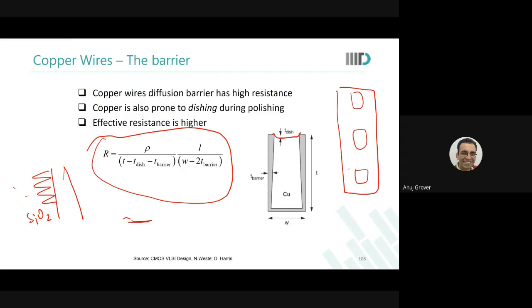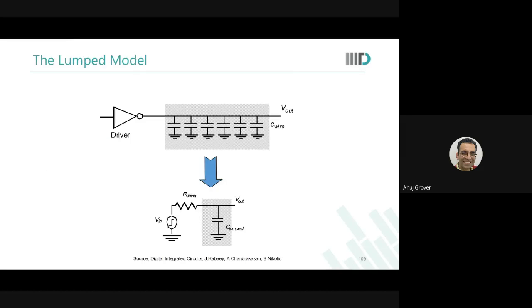Okay. Now as long as the wires are thin, this dishing cannot be that large, because there is a support of barrier and there is support of silicon dioxide on both sides.